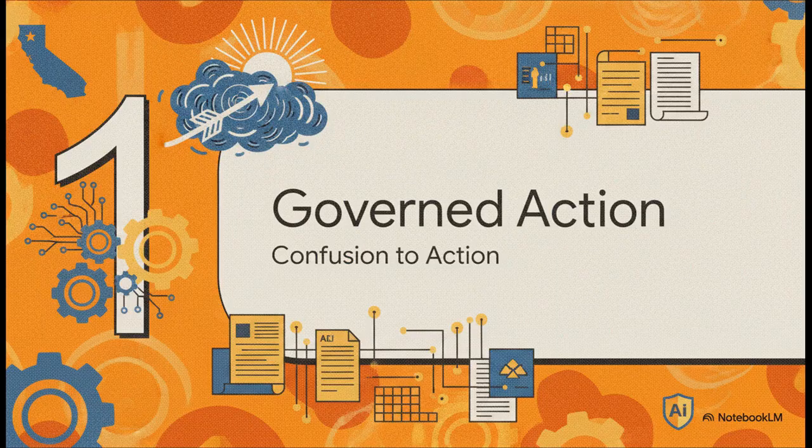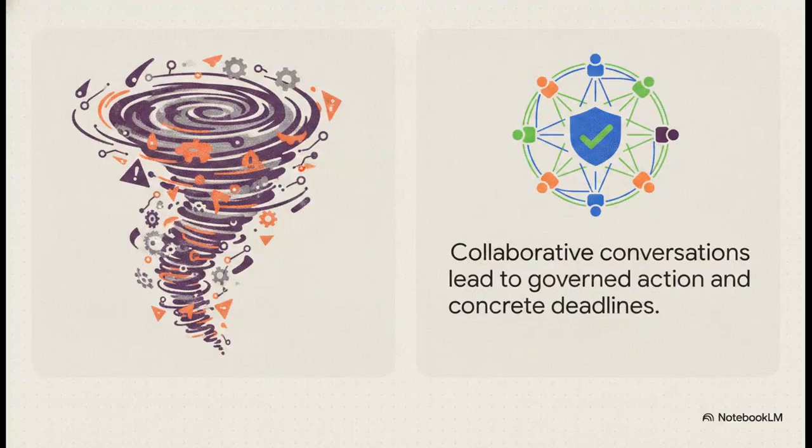Section 1. Welcome to Governed Action. Moving from confusion to clarity. As a community-focused nonprofit, we completely understand that AI can feel overwhelming, but the real danger of the status quo is just leaving AI vulnerabilities completely unaddressed. I mean, think about staff accidentally dropping sensitive client case details into a public AI chatbot. That's a nightmare, right? But by shifting to a collaborative conversation, we can move away from all that abstract, swirling confusion. Instead, we can achieve real governed action through organized workshops and concrete deadlines.